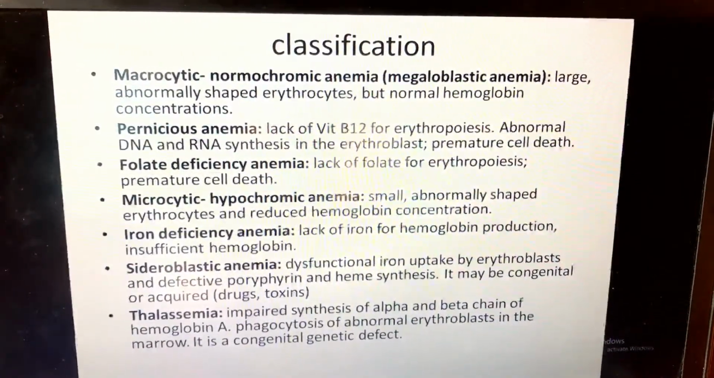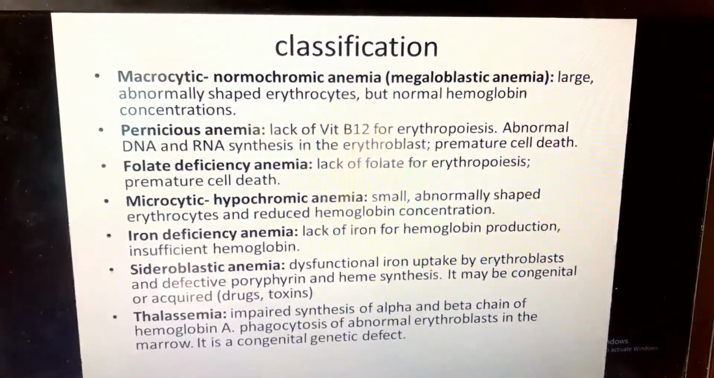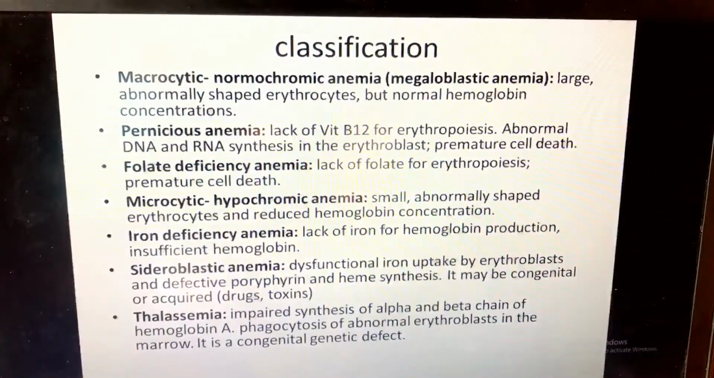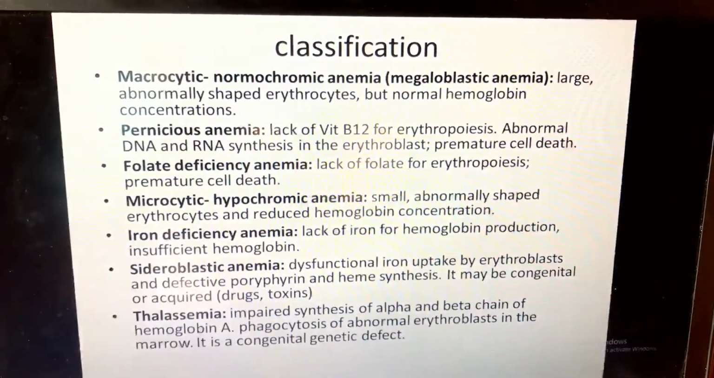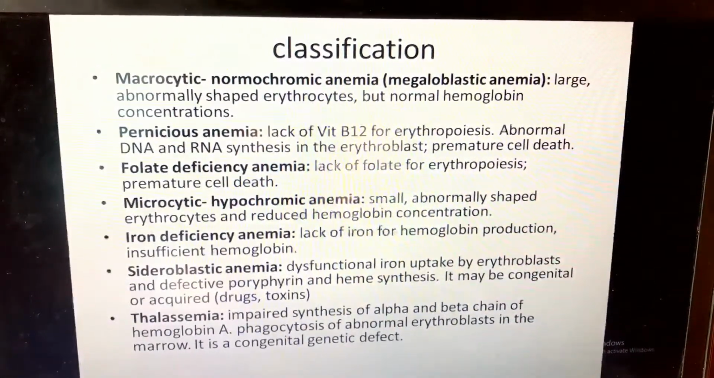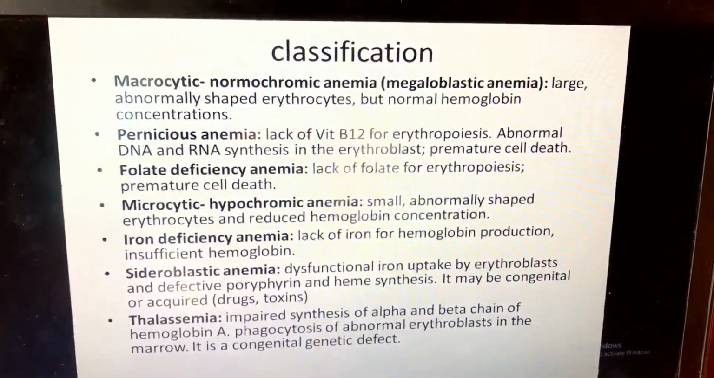We have iron deficiency anemia, lack of iron for hemoglobin production, insufficient hemoglobin. We know that iron is the element important for hemoglobin. If you lack iron, deficient iron, maybe from the nutrition, we will have a problem of hemoglobin production.